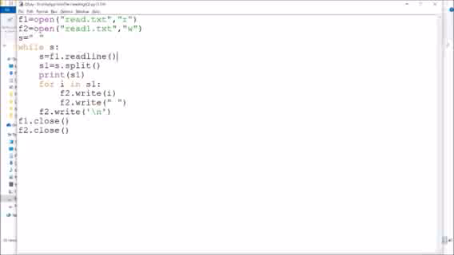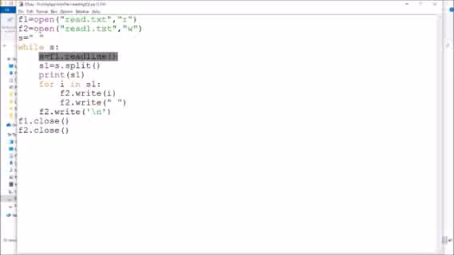This line will read the first line from the file, and it will keep on reading. We have used a while loop, so till s contains end of file, it will keep on reading. So I have used this space here so that at least one time it will execute. So it will come inside and then read the first line.